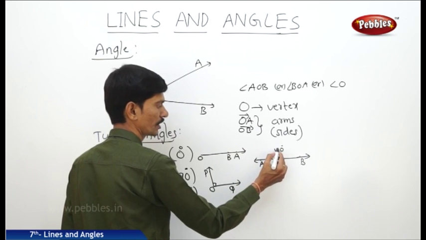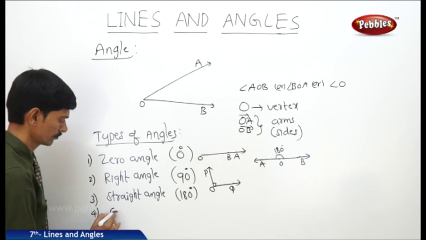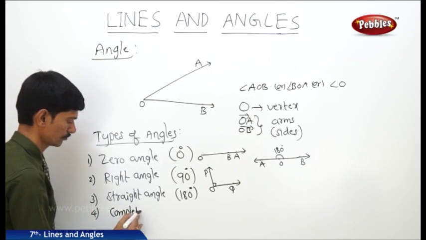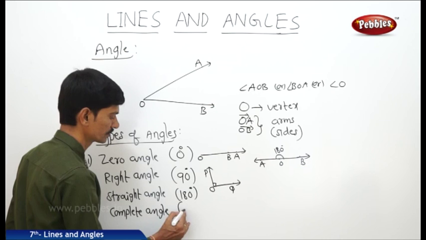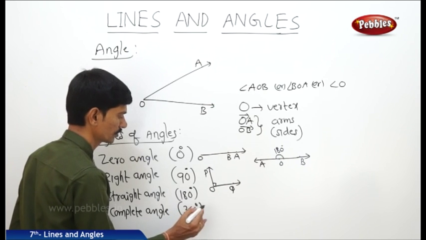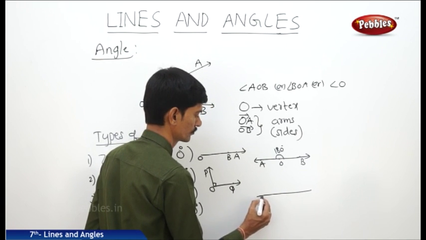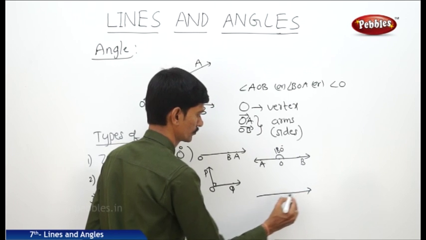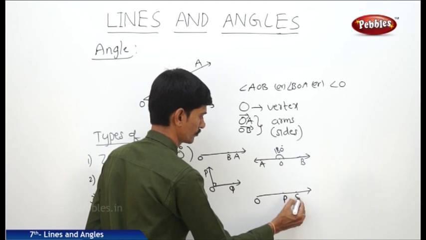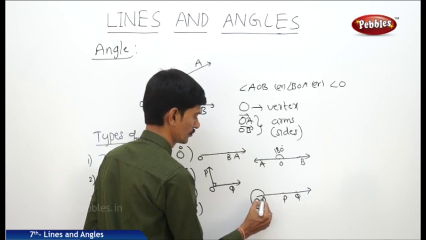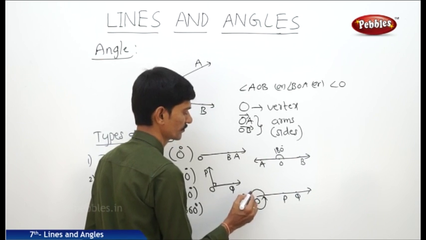So angle AOB is a straight angle, that is 180 degrees, and the complete angle: an angle whose measure is 360 degrees is called complete angle. So one rotation is completed here, 360 degrees.